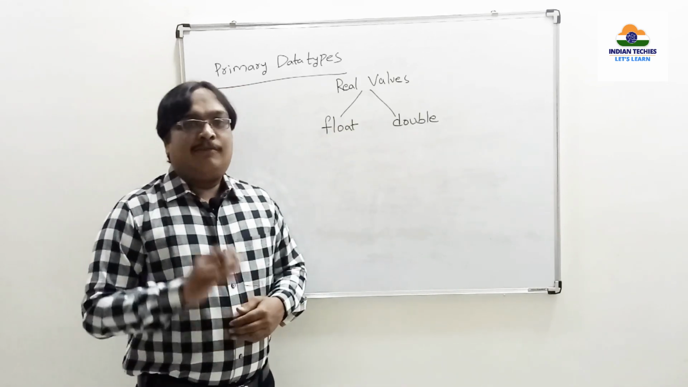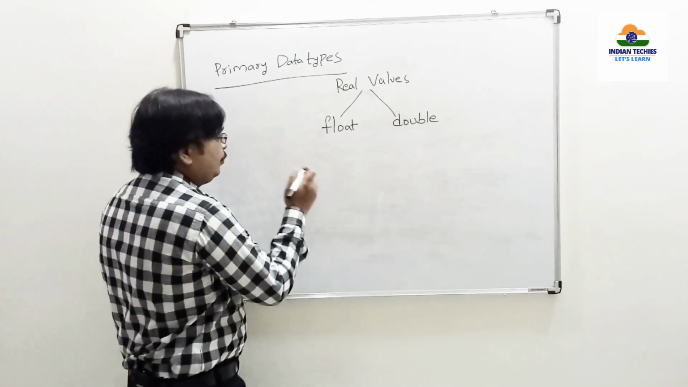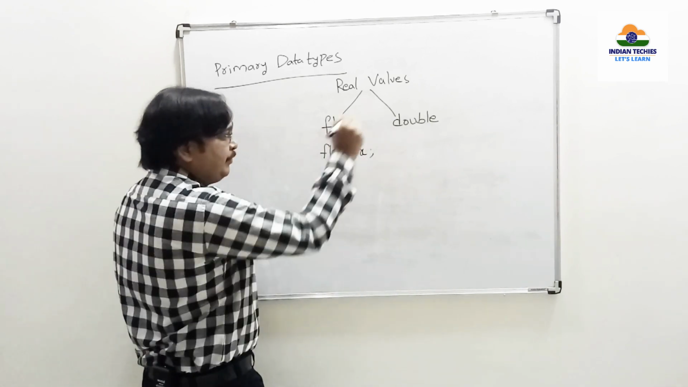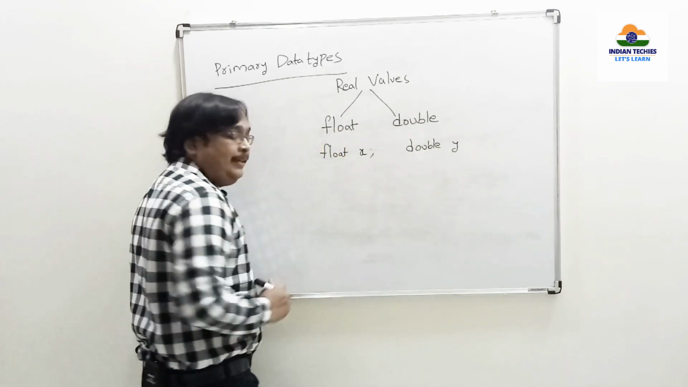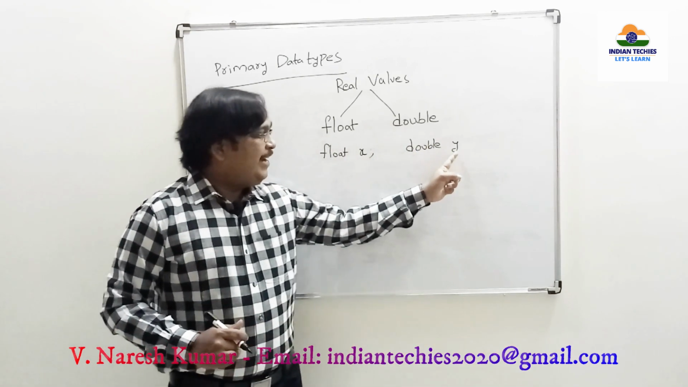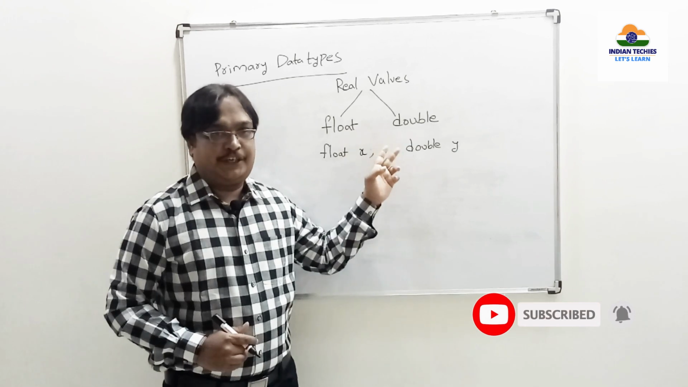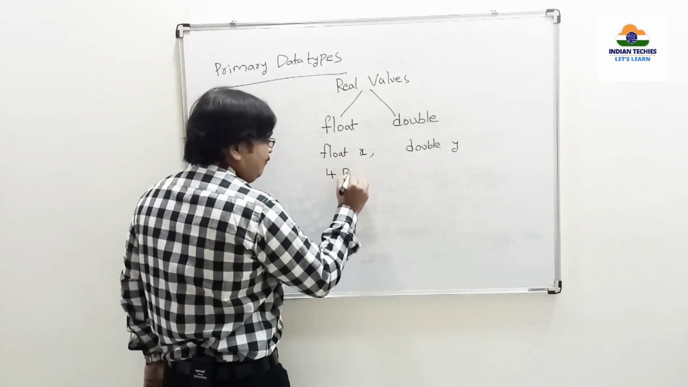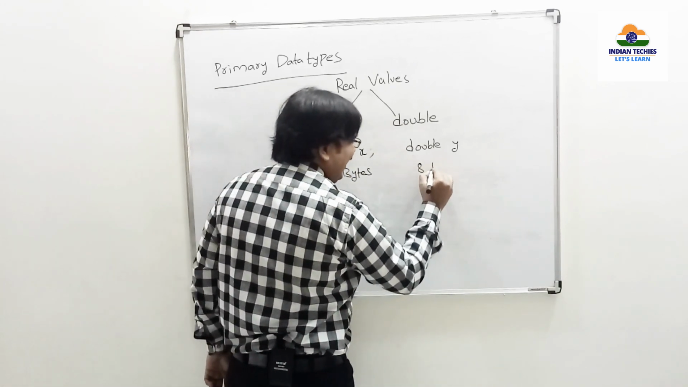These both are used for storing and performing operations on fraction values. This is used with the float keyword. Suppose I am declaring float x, and here I am declaring double y. Now x is a variable of float data type, and y is a variable of double data type. Both are used for storing and performing operations on fractions only. But what is the difference? Whenever you allocate x, 4 bytes of memory are allocated. For a double, 8 bytes of memory are allocated.